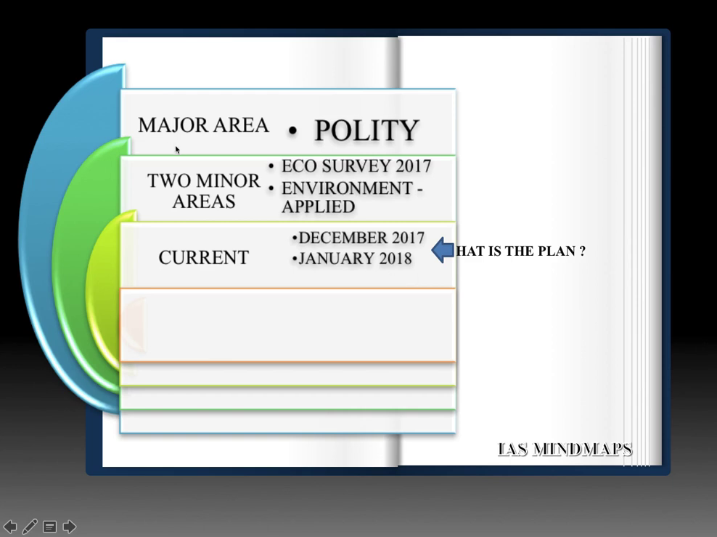Major area means important both for prelims cum mains. Minor areas means especially important for prelims. So let us see in this video the targets in the field of Indian polity and constitution.